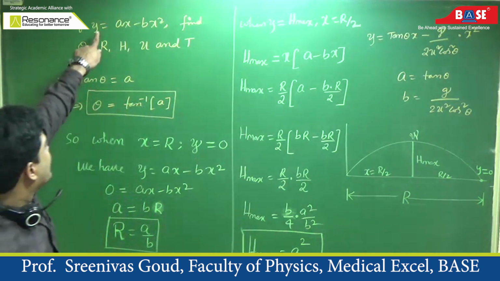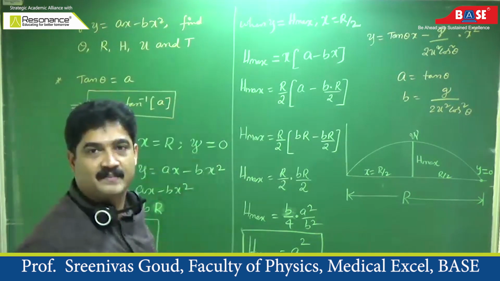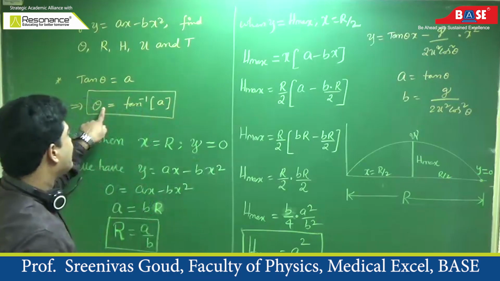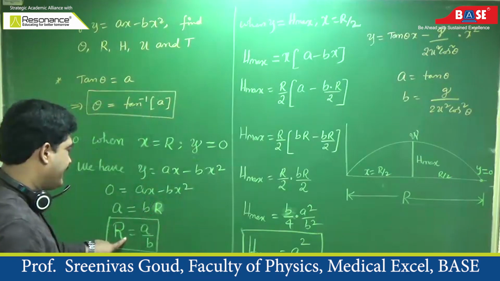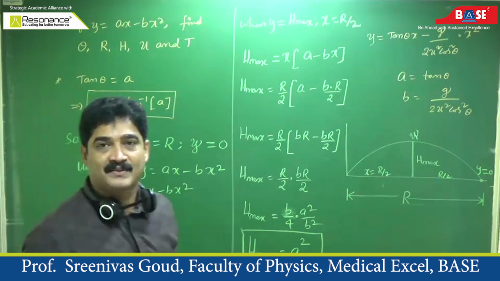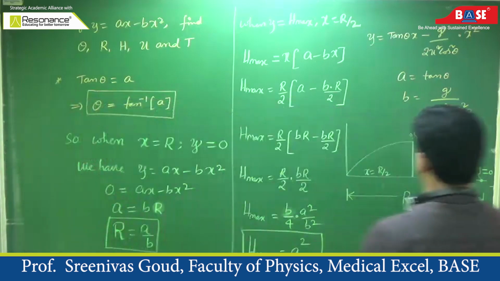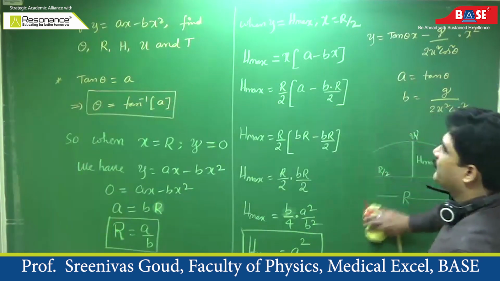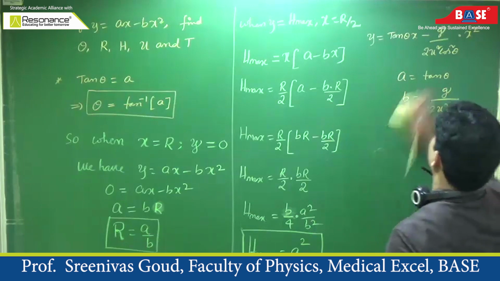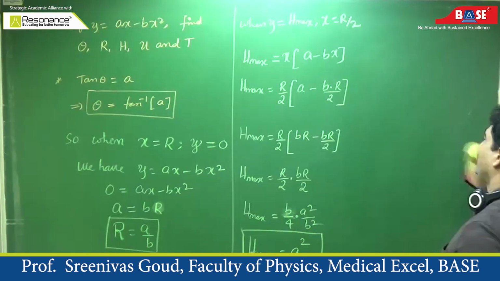If you are given one equation, y is ax minus bx square, theta is tan inverse of a, range is a by b, maximum height is a square by 4b. Then what do we have to calculate? Initial velocity and time of flight.